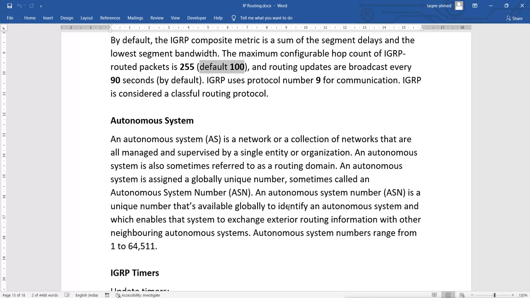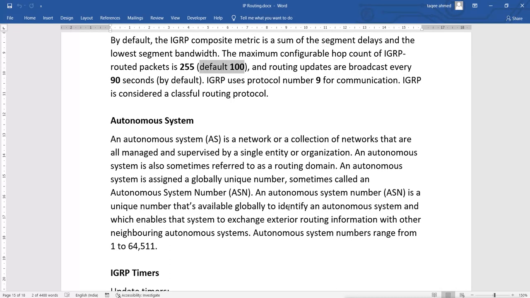Within their own internal network, internal routing domain, they will use the same autonomous system number in all their routers. Whenever you connect your company's network to another company, it can be verified by the autonomous system number. And you have to use the exterior gateway protocol to do the communication, and that exterior gateway protocol is BGP. Otherwise you are not able to do the communication between two different autonomous system number routers or two different autonomous system number routing protocols.